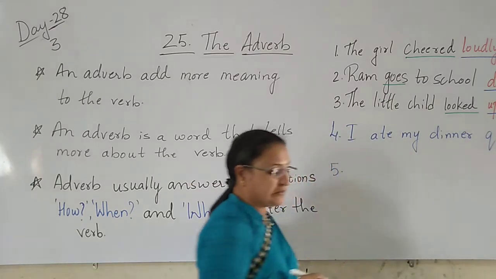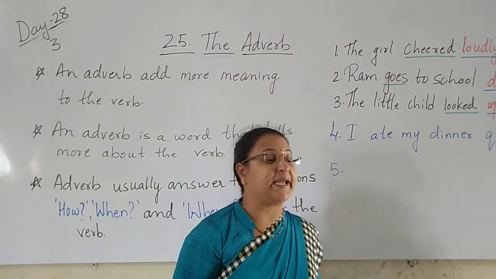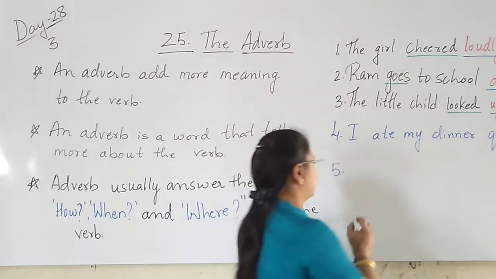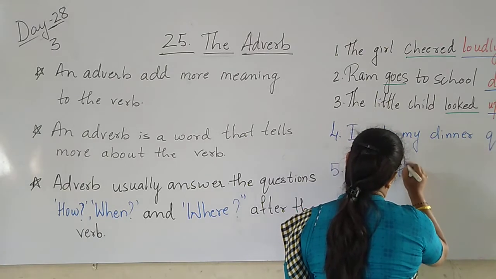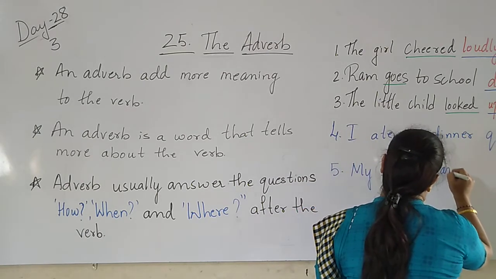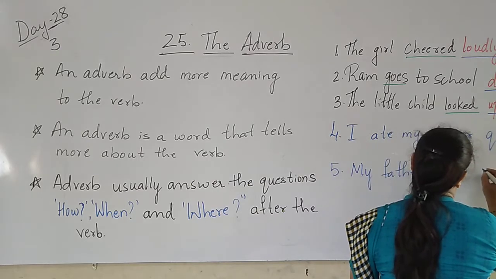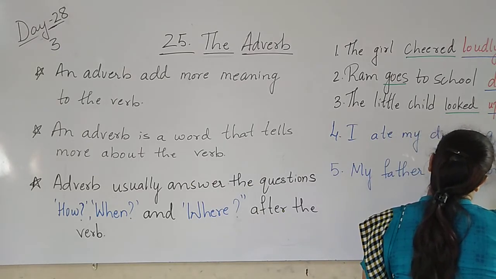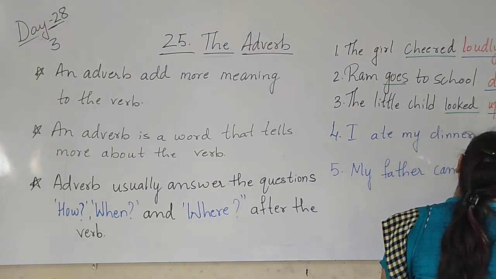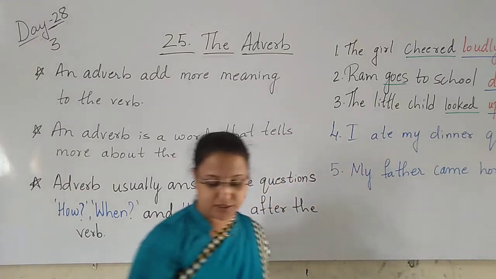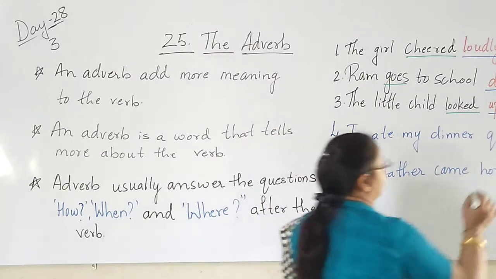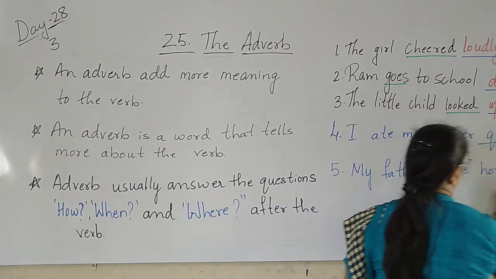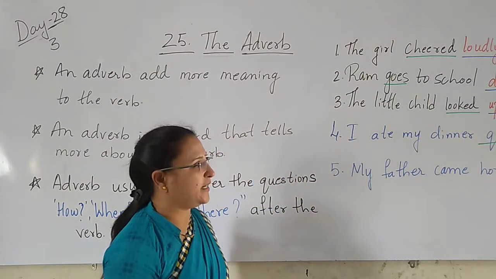Then the fifth one: my father came home late. So here, children, in these sentences, quickly and late are adverbs.